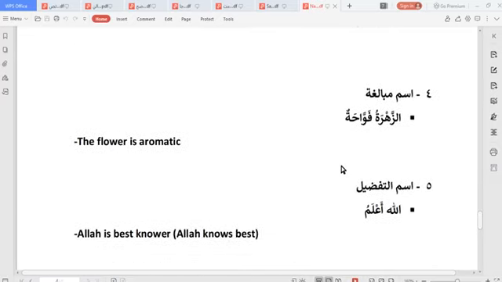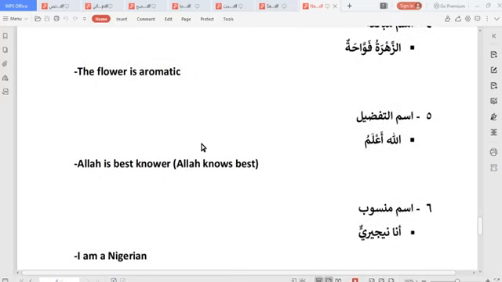Ismu mubalagha. Hyperbole nouns, or the hyperbole used to show exaggeration. Az-zaharatu fawahatun. The flower is aromatic. I hope you get now.